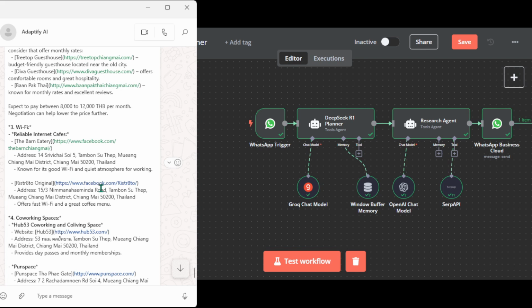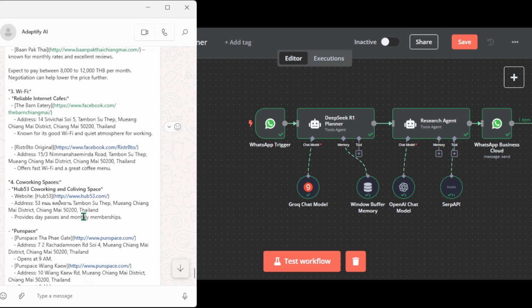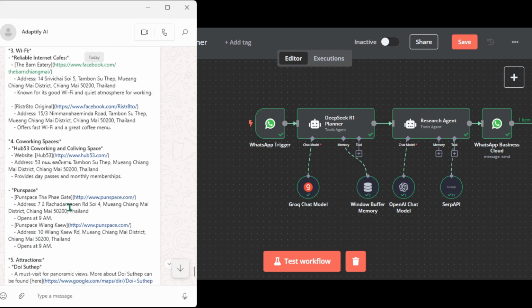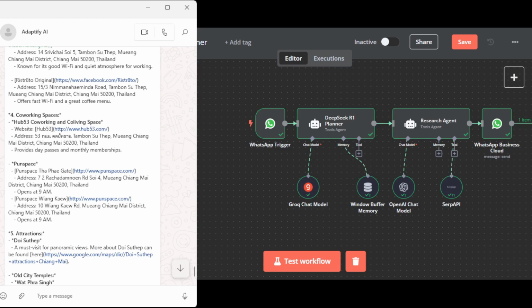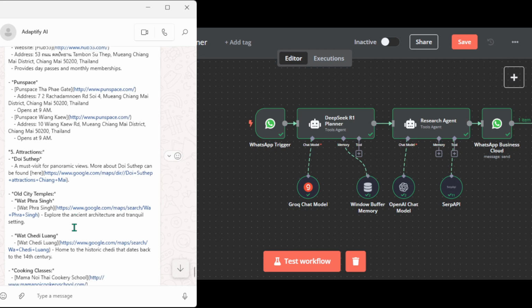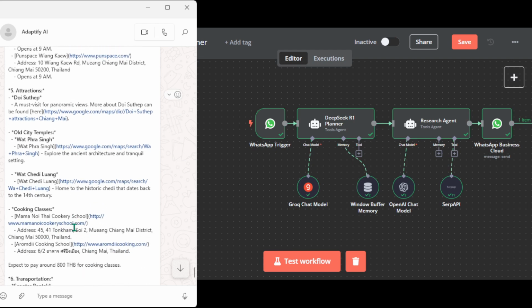It also found co-working spaces and provides website links with addresses. Top attractions, or cooking classes.